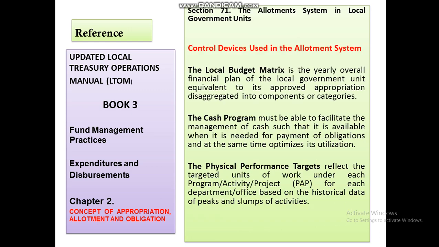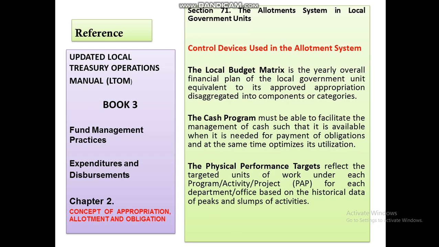Then, in section 71, we will be familiarizing with the so-called allotment system in the local government unit. There are 3 control devices used in the allotment system. First, the LBM or the local budget matrix, which is a yearly overall financial plan of the local government unit equivalent to its approved appropriation. Again, the local budget matrix is equivalent to the approved appropriation. This is aggregated into components or categories.